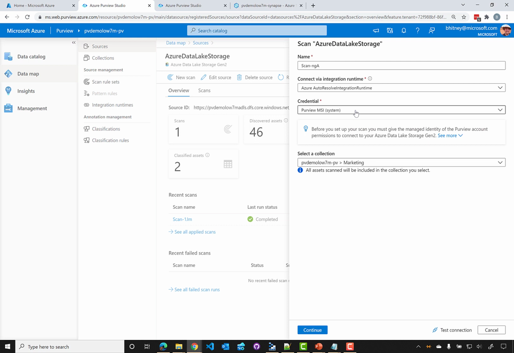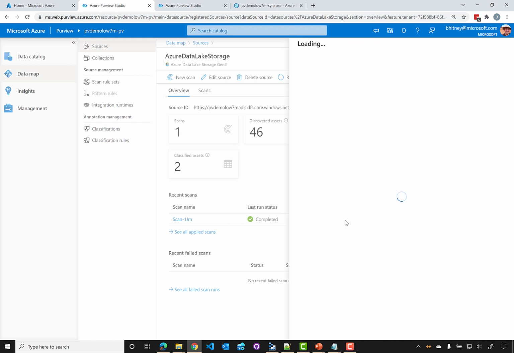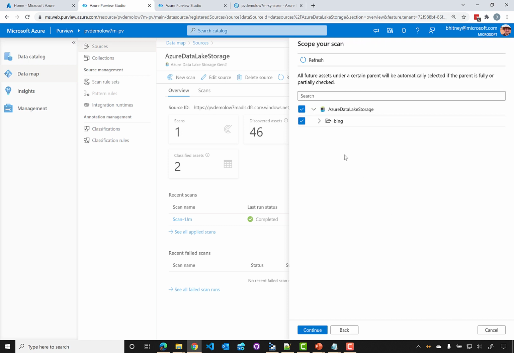So there's a number of options we can pick for how we wish to authenticate to our data source. And we'll click Continue. It will automatically, by the way, test the connection to make sure that it works, of course, because here we have to be able to tell it what we want to scan. We could see if we go into the data lake storage account that there's a folder called Bing that has 4 folders, and then a data folder, which obviously, as we'll see here, has a structure for date and the